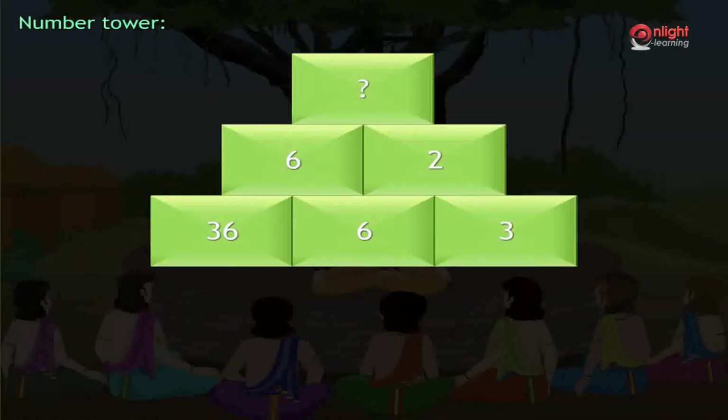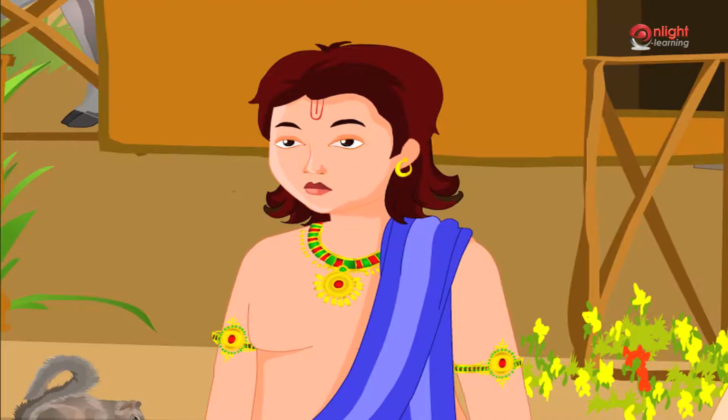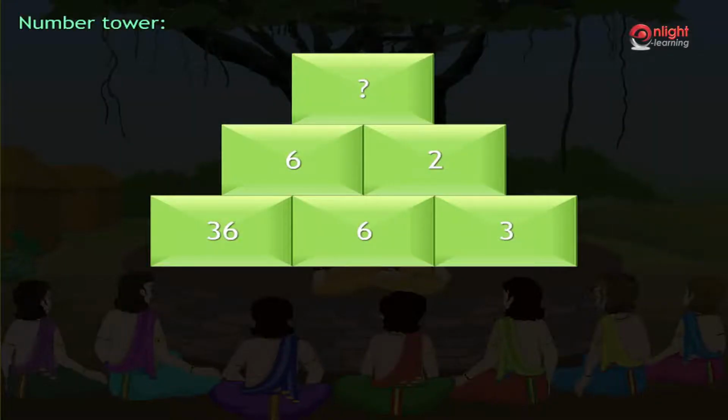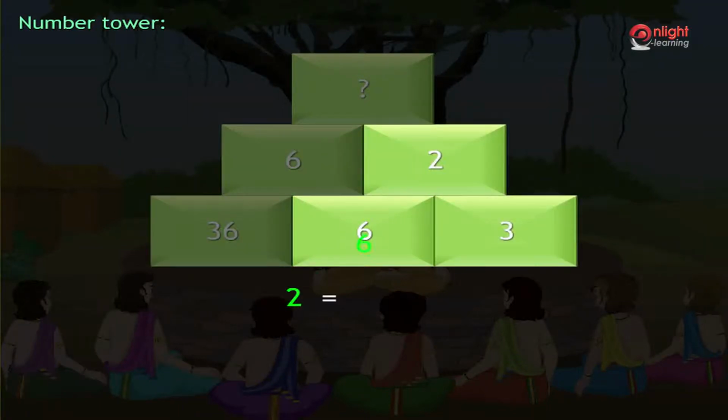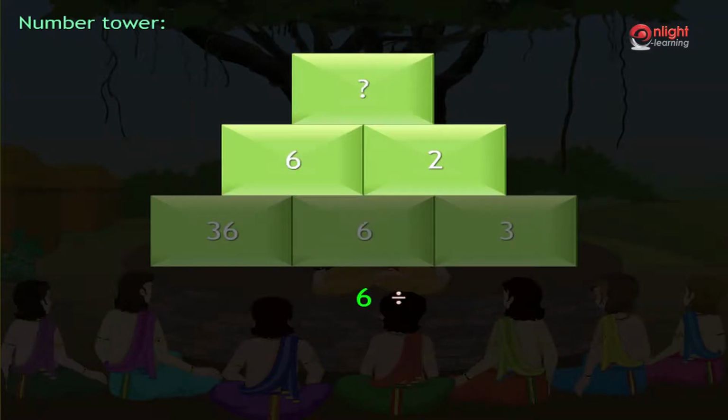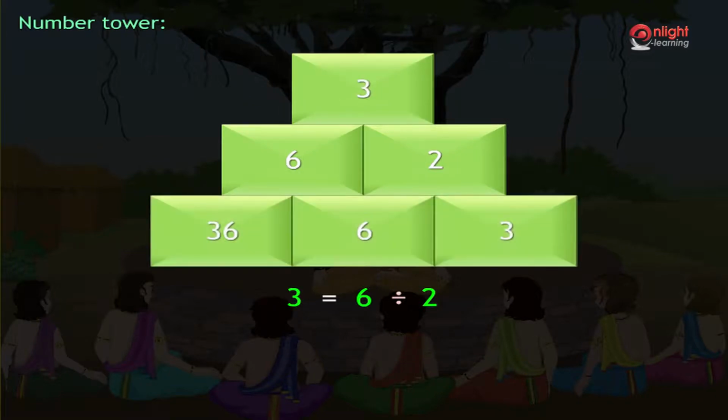Bhim, can you observe the pattern given in the tower and fill the empty box? Here we observe that 6 is equal to 36 divided by 6, 2 is equal to 6 divided by 3. Now 6 divided by 2 is equal to 3. Therefore, the number in the empty box should be 3.